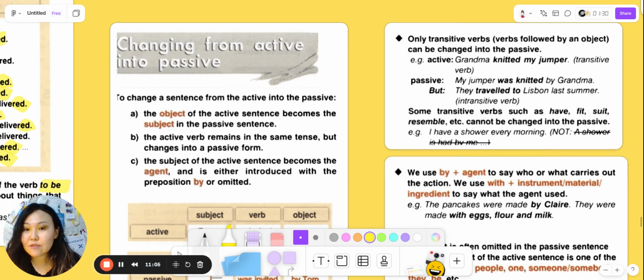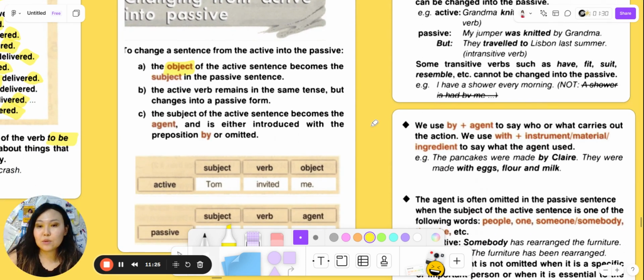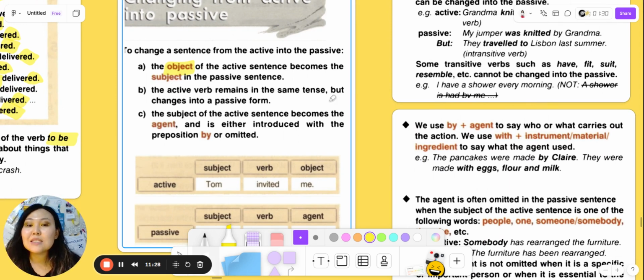Usually, students have such kinds of tasks while learning the passive voice. To change a sentence from the active into the passive, the object of the action of the active sentence becomes the subject in the passive sentence. So we will talk about it more. The active verb remains in the same tense but changes into a passive form. We talked about the passive forms before. The subject of the active sentence becomes the agent and is either introduced with the preposition by or omitted.